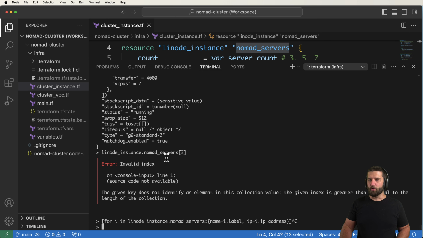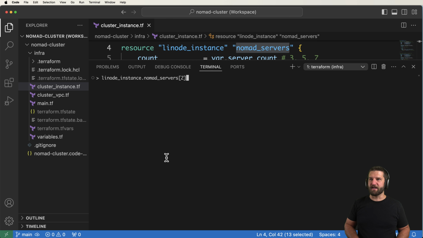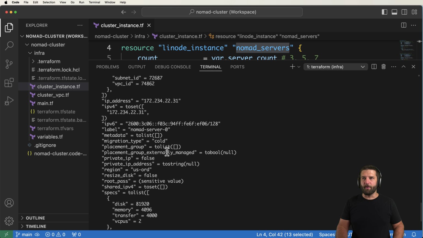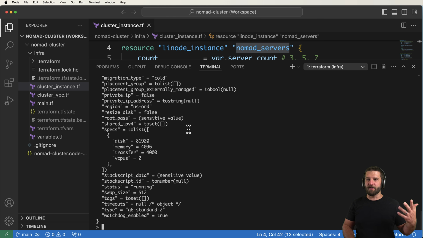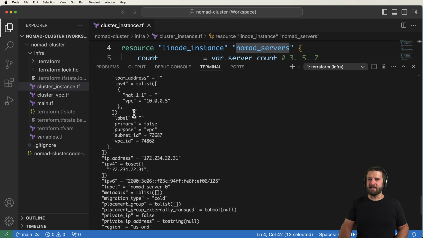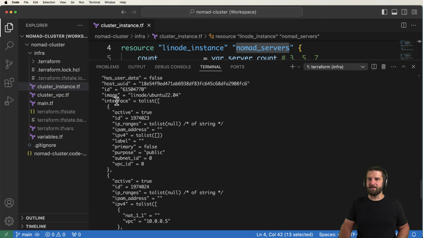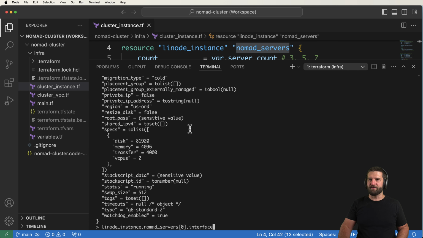Great. So what I want to do, though, is take a look at one single one. It doesn't actually matter which one you look at, but we want to see one single one. And the main thing that I'm looking for is this VPC right here. I actually want to output that. I want that to be available to me on my actual server itself. We're going to output this somewhere. So the idea is we use dot, and then we grab the value that it's in, which in this case, it's in the interface itself. So we do .interface.